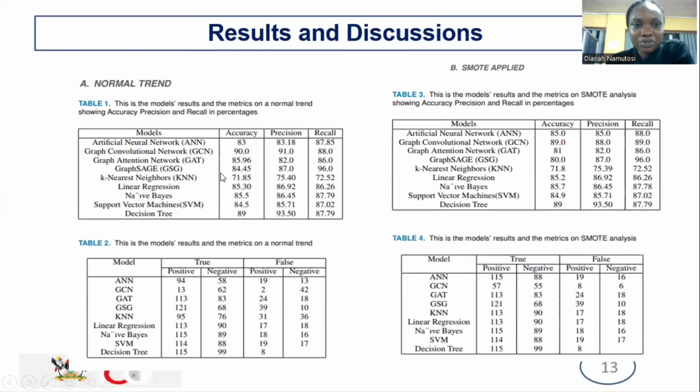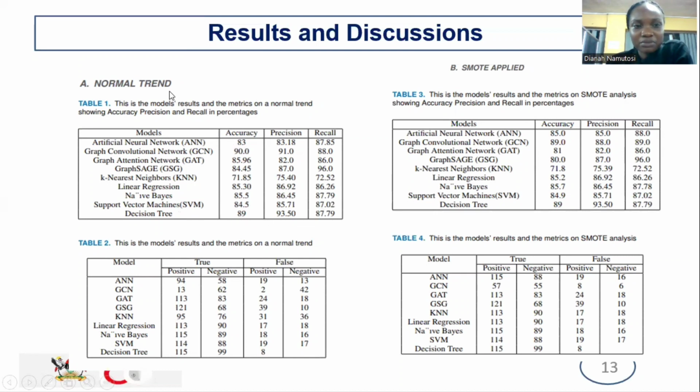training on the models, the normal train when we had not applied SMOTE, and then when we applied the BSMOTE also. So for the results, they show that the GCN performed better among the GNNs. It got a higher accuracy than the other GNNs. And then in the traditional machine learning models, it is the decision trees that got a higher accuracy than the rest.